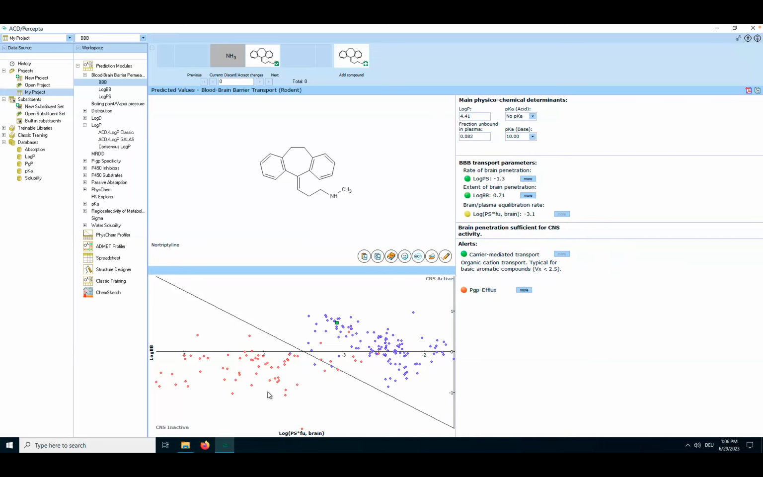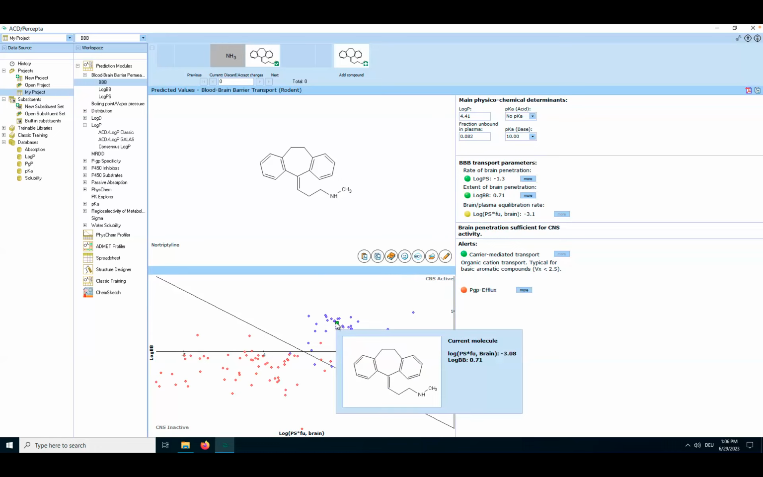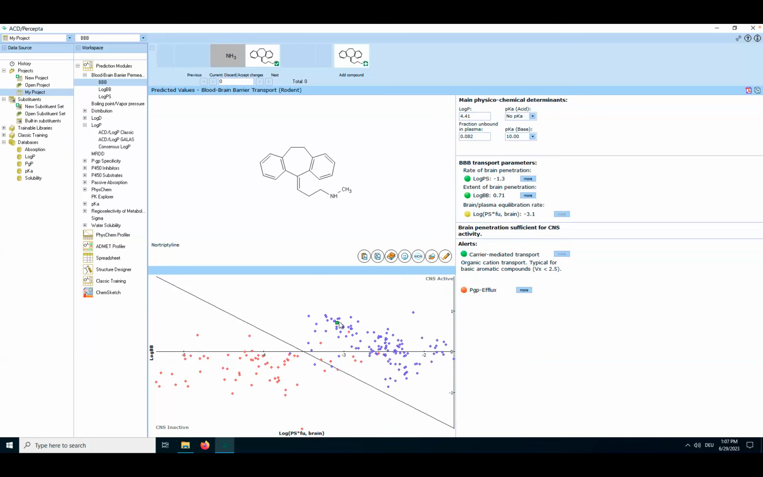And then at the end you have a scatter chart where you have a log PB versus, so basically this value versus log PS. And in that part, in the blue part, you have CNS active compounds, and here there are CNS inactive compounds. The green square is our compound. And you can see it's under the CNS active part. So this was one example of prediction that can be done using this software.